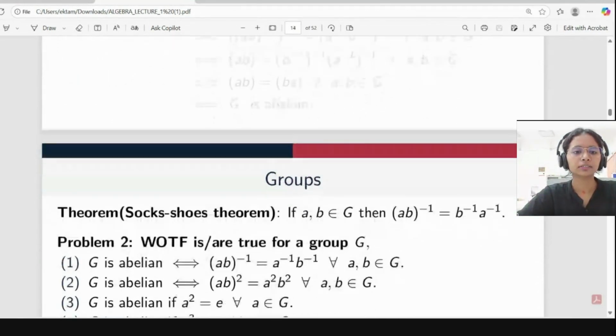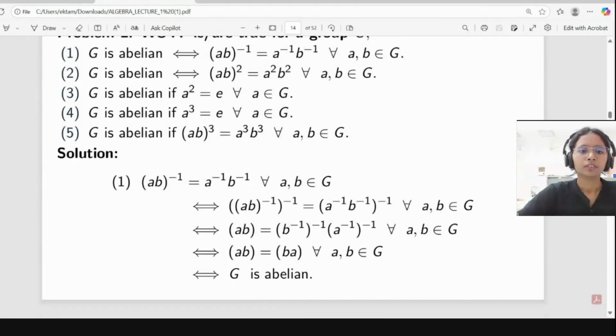So for the first one, (ab) inverse is equal to a inverse b inverse. So here we will take its inverse again. So according to Stokes and Sewell's theorem, because inverse of a inverse is the same element only, it will become ab, and for the second part, it will come b inverse of inverse, and then a inverse of inverse. So from here, we will get ab equal to ba. So from here, we can say that G is abelian. This is the first case.